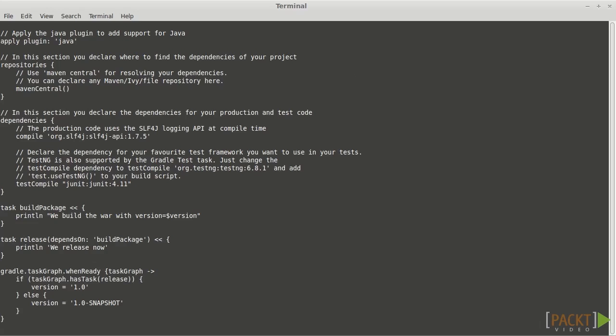The configuration phase will build the task graph, and then the execution phase will do any of the work that we need to with that task graph. Again, in this case, all I'm doing is just changing a very simple version variable, but we can, sky's the limit. So that is section 2.